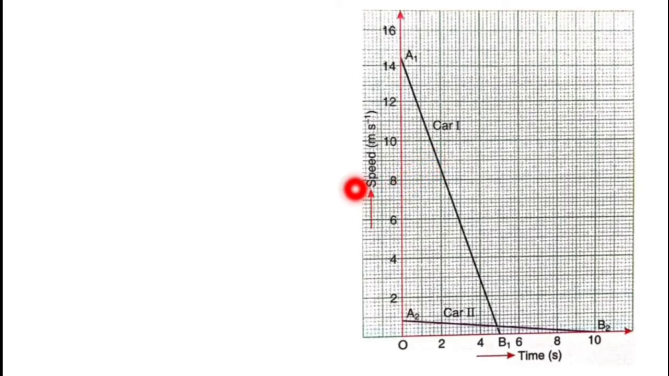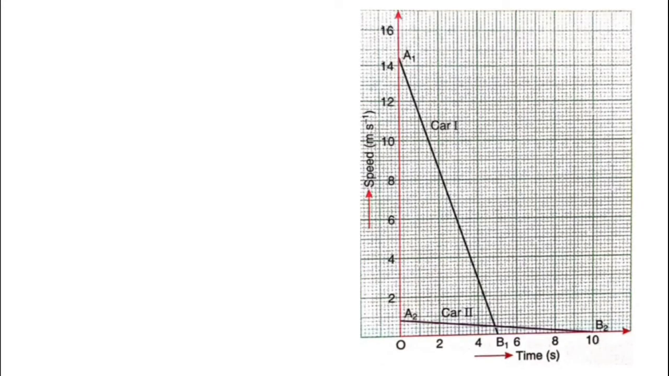From this graph, it is clear that the line A1B1 represents the graph for car 1 as written here, and line A2B2 represents the graph for car 2. Now you know that the area under the velocity time graph gives us the magnitude of displacement or total distance covered by an object. So the distance traveled by car 1 is equal to the area of triangle OA1B1. And OA1B1 is a right angle triangle in which OA1 represents the height and OB1 represents the base.